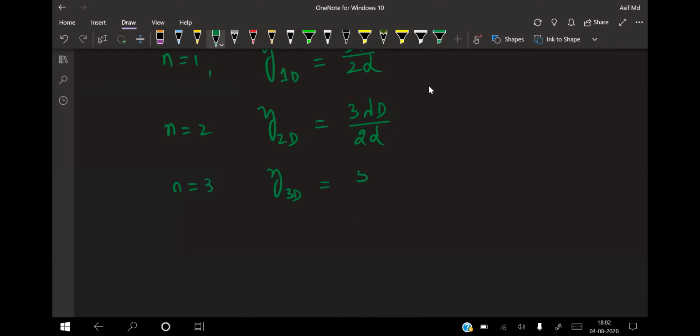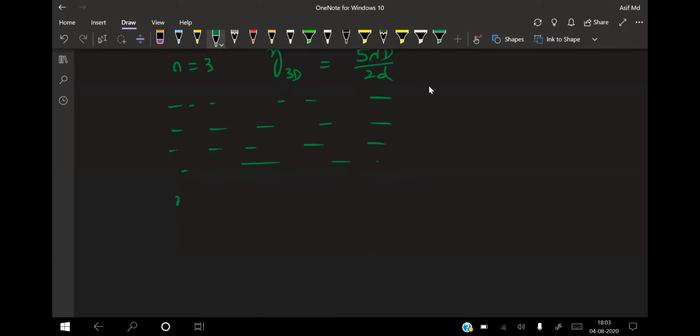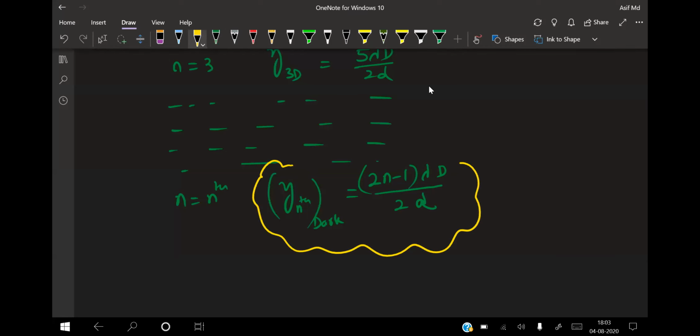Like that I can go on, taking n equal to 2, 3, 4, and so on. For the nth dark, y nth dark is equal to (2n minus 1) into lambda into capital D divided by 2 times small d. This will be the position of the nth dark, the general formula.